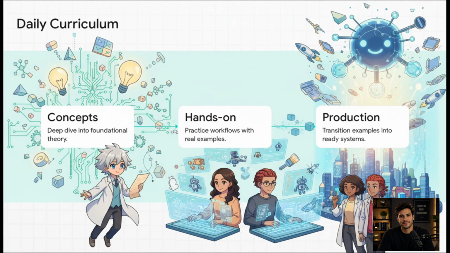The 5 days are structured around a very specific, high-velocity pipeline. Step 1, you start with these conceptual deep dives to really grasp the architectural theory. Then, step 2, that immediately flows right into hands-on examples where you're actually executing vibe coding workflows yourself. And finally, step 3, you graduate to transitioning those isolated little examples into actual production-ready deployments. The entire curriculum is engineered to just obliterate that gap between abstract agent theory and a robust working system.